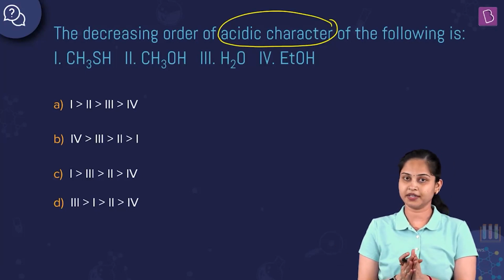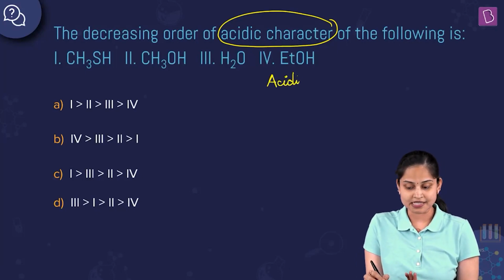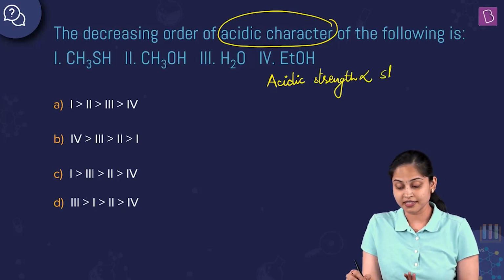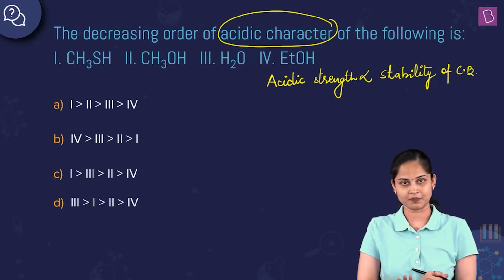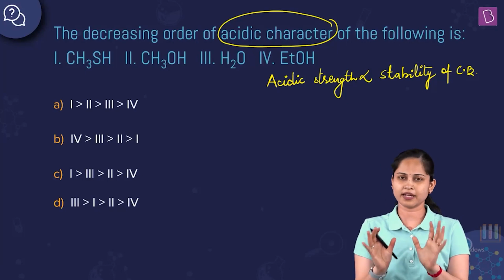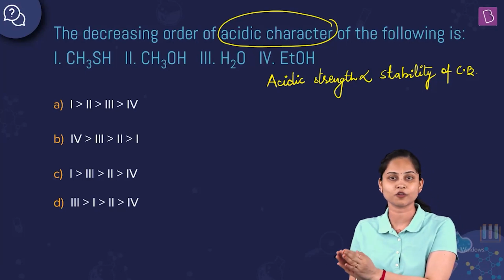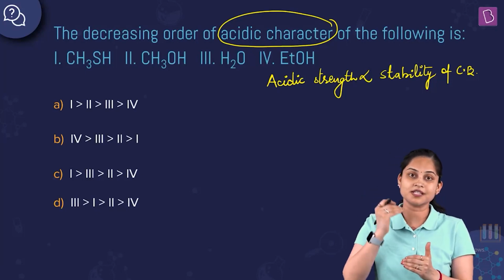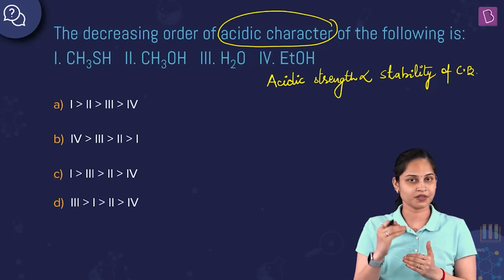Basically, over here I just want to say one thing: acidic strength is directly proportional to the stability of the conjugate base formed from the compounds. This is the relationship between acidic strength and the stability of the conjugate base. The more stable the conjugate base formed, the more will be the acidic strength of the corresponding compound or acid.